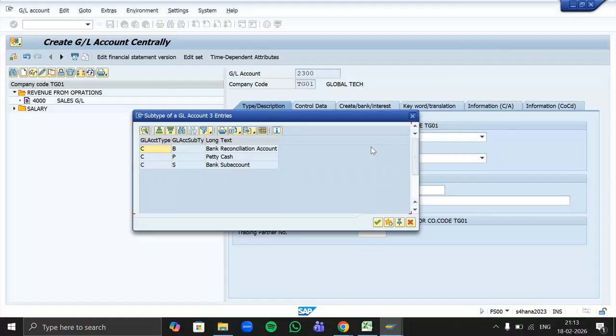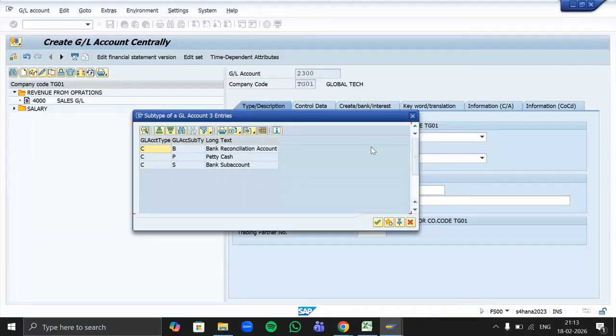Exactly. Whatever small amount of transactions, or whatever physical cash is kept in our offices to pay all our regular expenses, all our minor expenses, for that we use petty cash. So here, do we need to create a petty cash GL or just a cash GL?